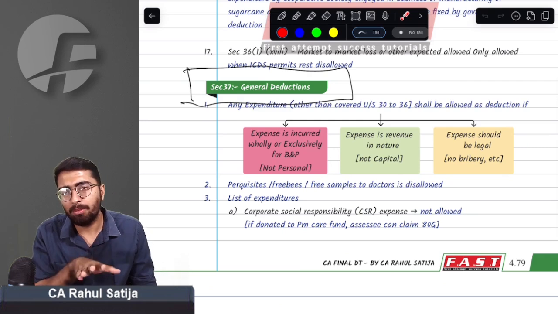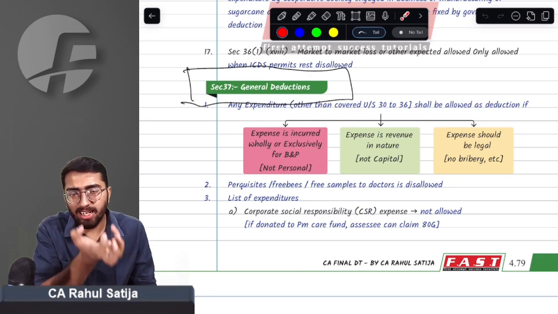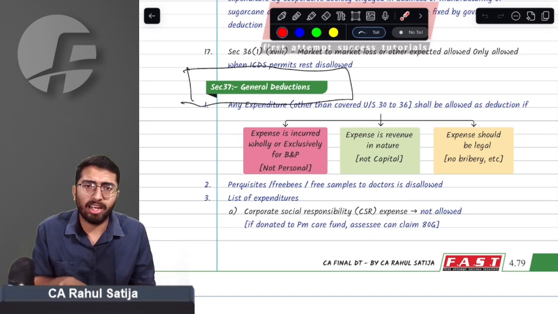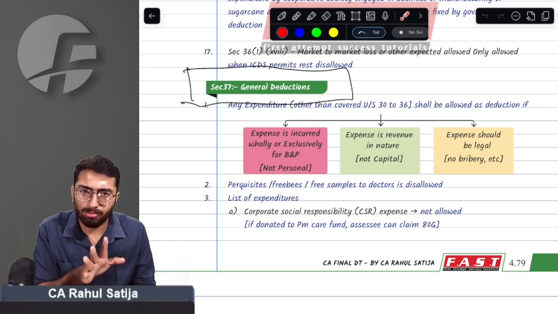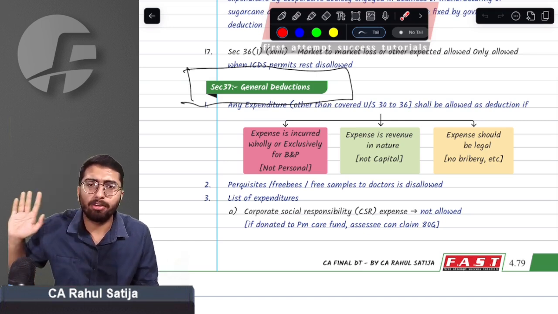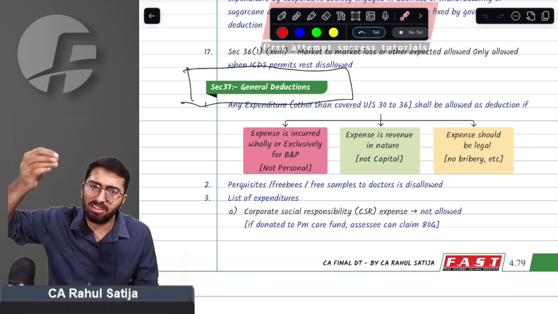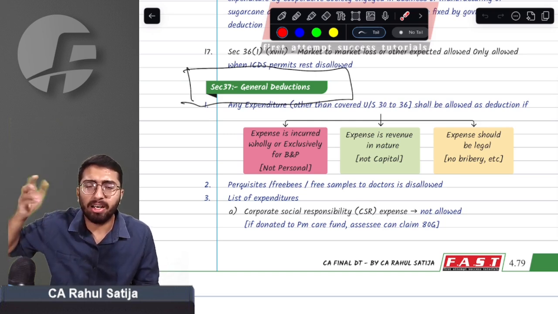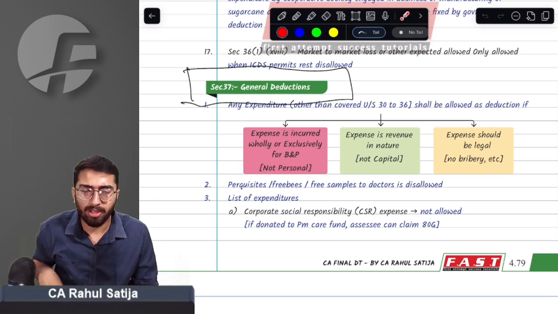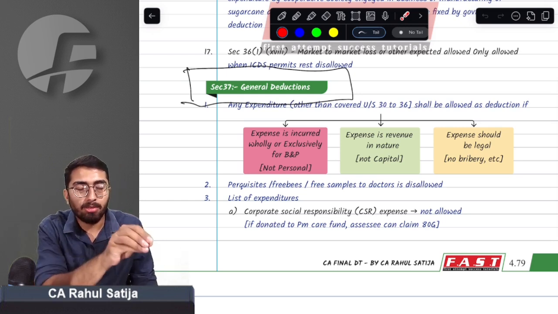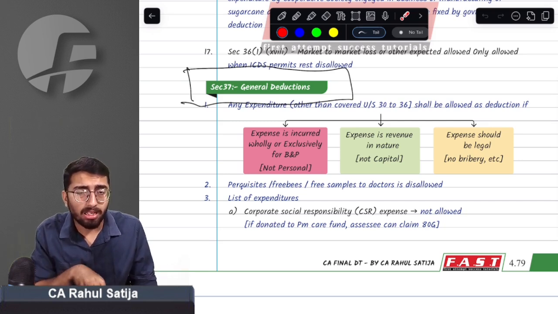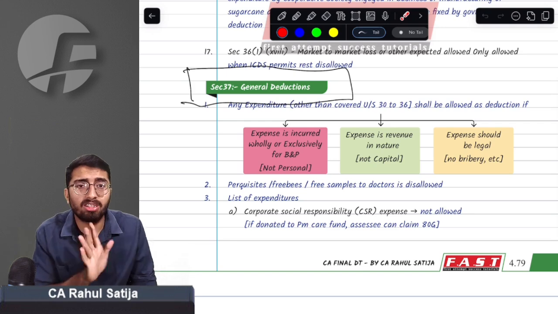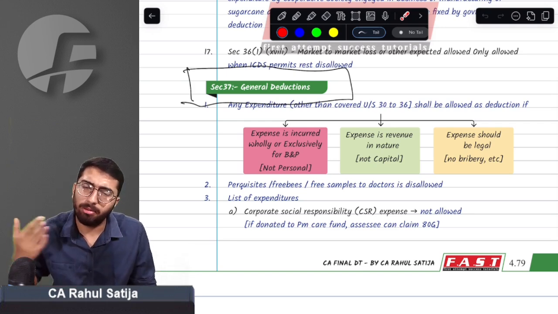Section 37 says if you are paying any sum to settle any proceedings which is in contravention of any act. For example, I have proceedings going on against me, for example, under the COFEPOSA Act, Conservation of Foreign Exchange and Prevention of Smuggling Activities Act, or any such act, and I'm asked to pay a certain sum to just drop the proceedings. Any payment made by me to settle the proceedings, which is in contravention of any act other than the Income Tax Act, will be disallowed.